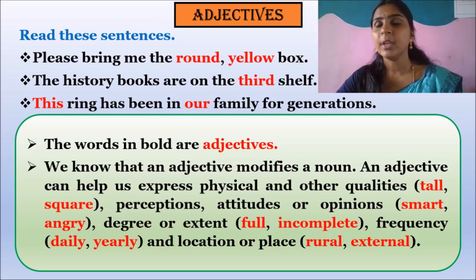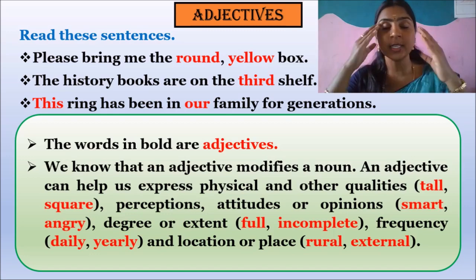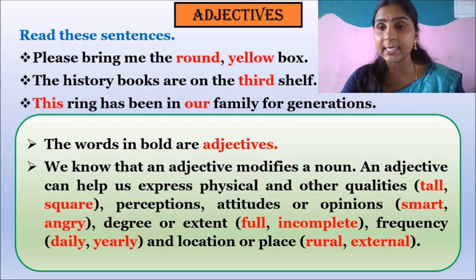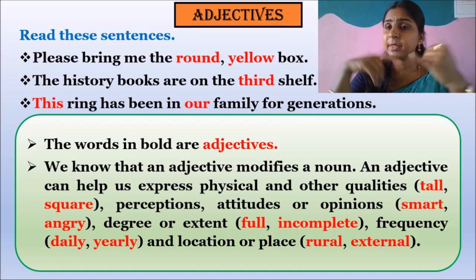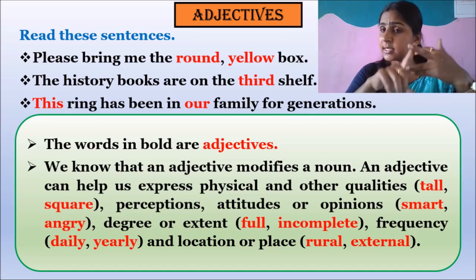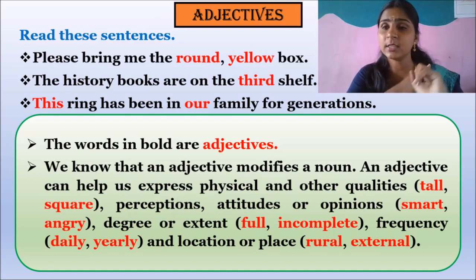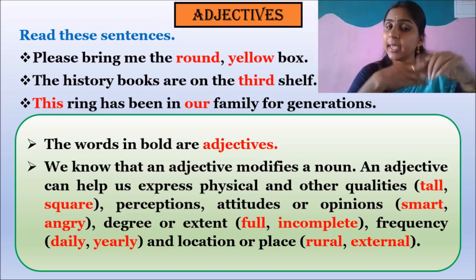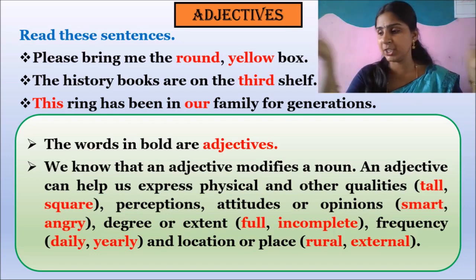But if we want to fix it in an easy way, adjectives are nothing but color, shape, size, number, touch, taste, feel, age, attitudes, perceptions. All these are adjectives.